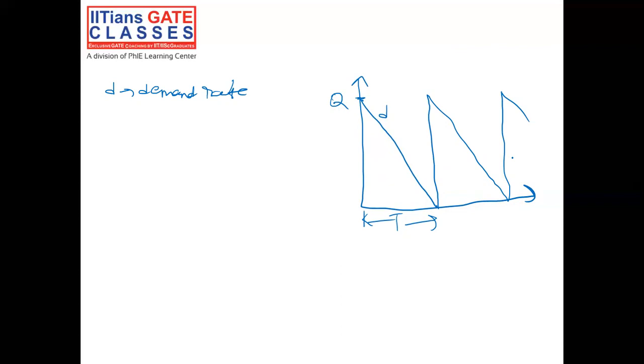So now this x-axis or the horizontal axis is the time axis, and the vertical axis or the y-axis is the inventory level in units.